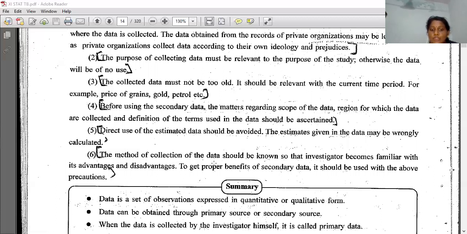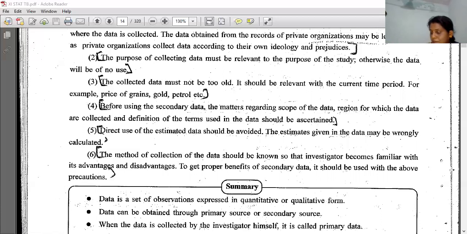The method of collection of the data should be known to the investigators, so that they become familiar with its advantages and disadvantages. To get a proper benefit of secondary data, it should be used with the above precautions. Means to get accurate data, we have to follow all the precautions. Okay, these are the precautions to be followed.